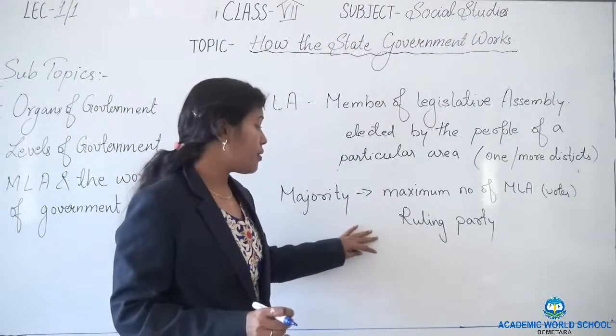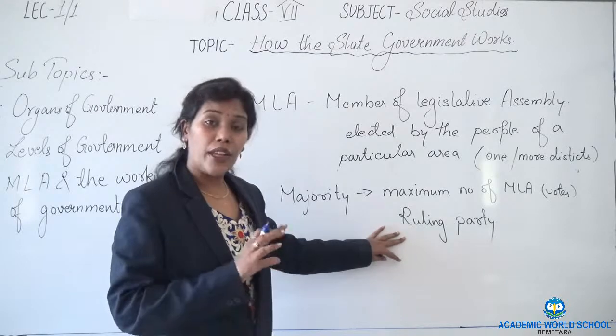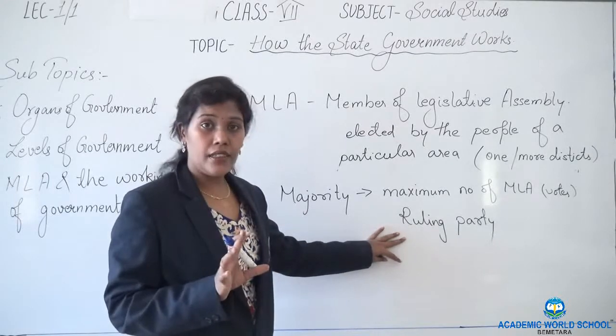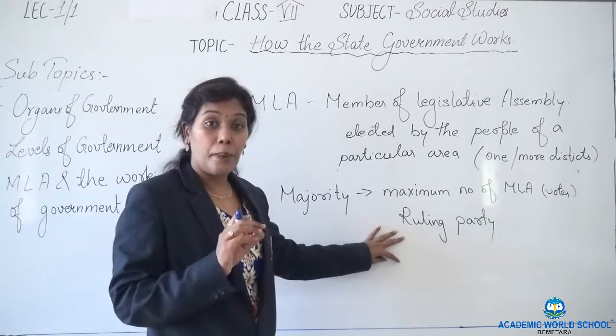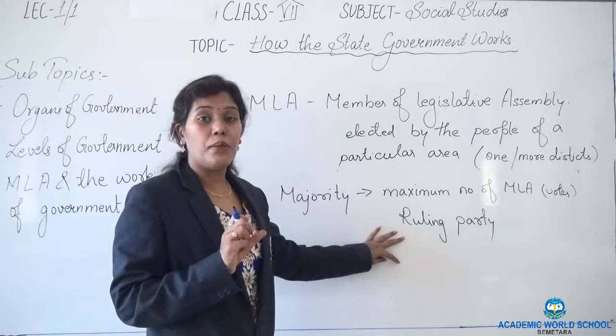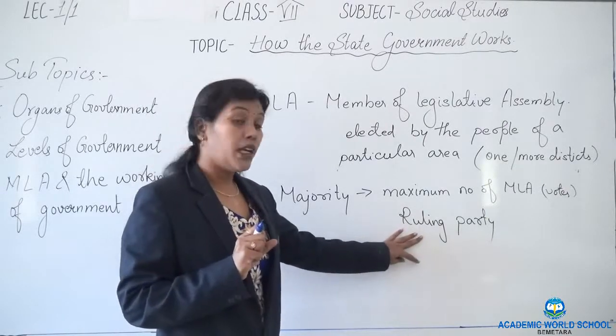So when the election is conducted, the party that gets the maximum number of votes will be the ruling party.